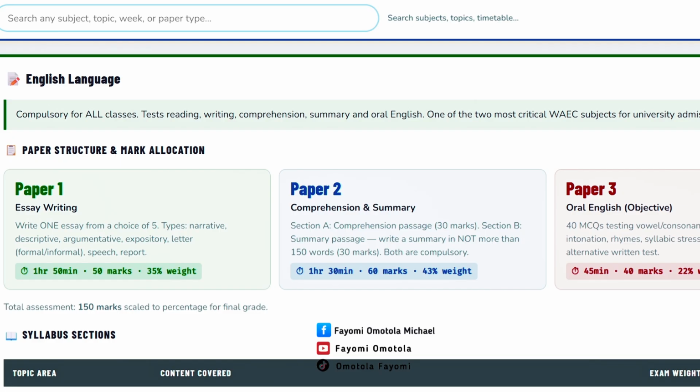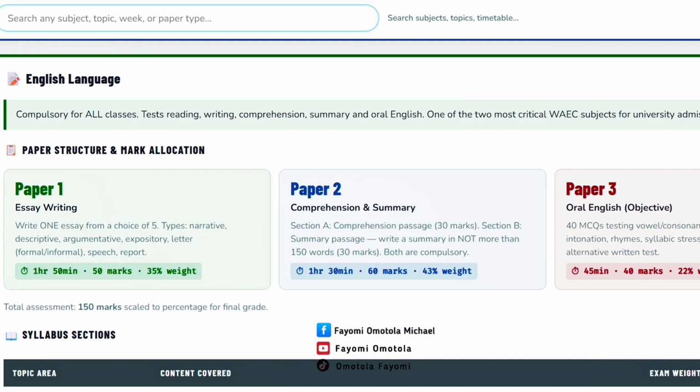Now comprehension passage is 30 marks, 30 marks alone. Essay is 50 marks. Comprehension is 30 marks, and the section B of it is summary, making another 30 marks. So if you have 30 marks of that 43%, it's like 20%.